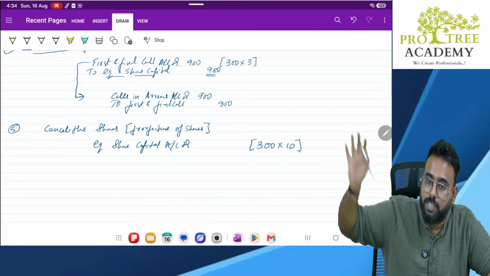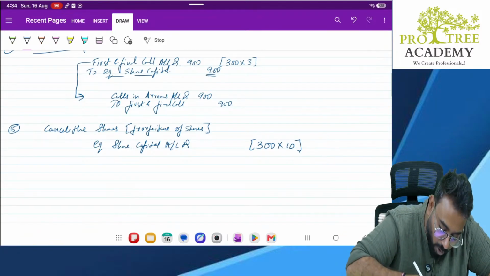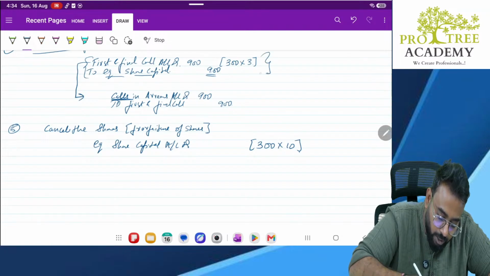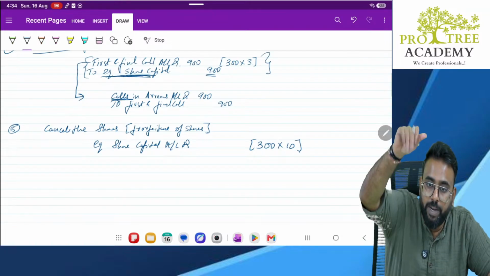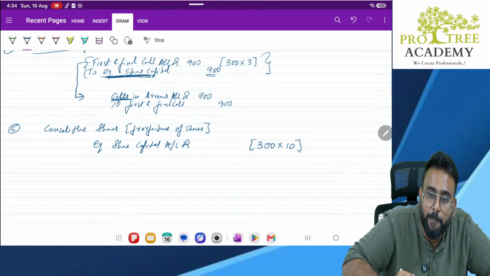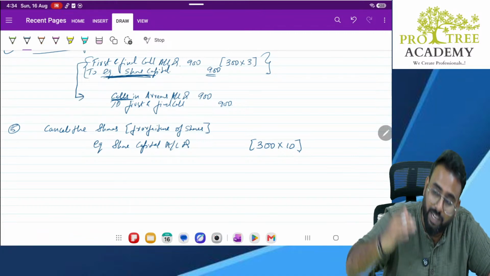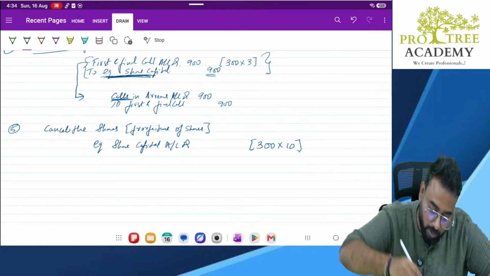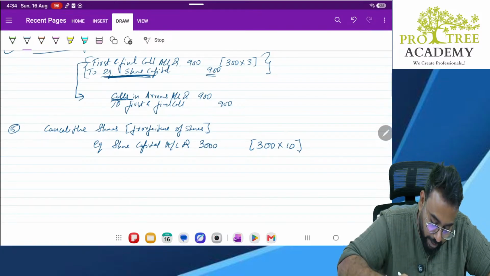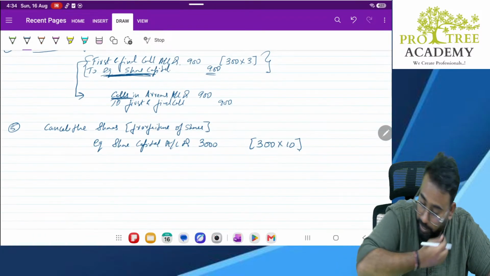Sir, no sir, but there is some calls in arrears. Correct? That calls in arrears is sitting in calls in arrears account. But here, we have already shifted it to share capital. Correct or no? When we made the first call, that time only we transferred it to equity share capital. So total equity share capital credit was how much? 3000. So that much will be debited. Clear? Yes? Okay.